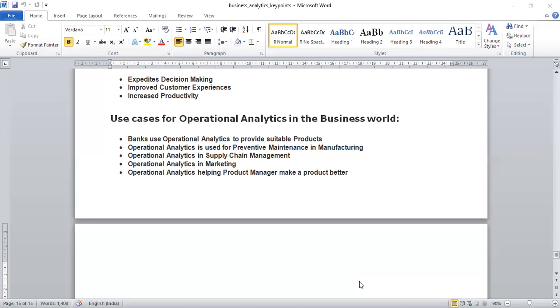Operational analytics in marketing means a marketing manager or any other person well versed in using data systems can run multiple experiments. You can experiment on the form of data, try to nurture this data, using software systems.